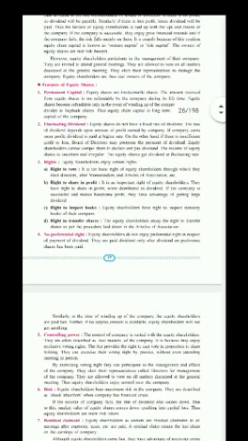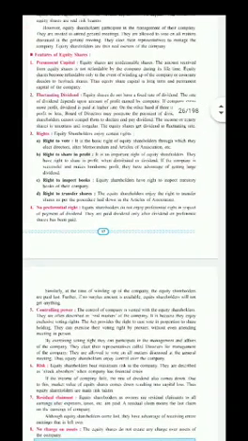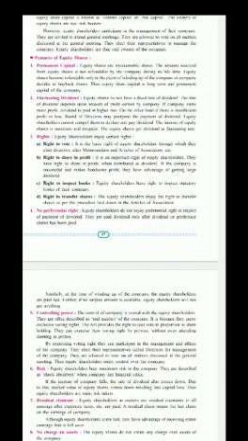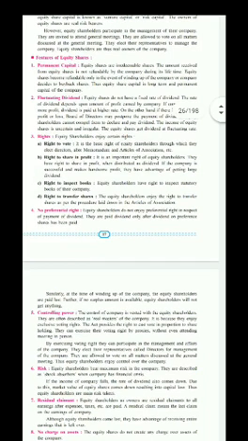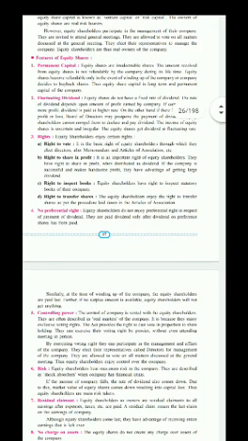Third point is rights. Equity shareholders have certain rights. First, right to vote. It is a basic right of equity shareholders that they can vote in the company's meeting. Their voting is essential in case of electing directors and changes to alter the memorandum and articles of association. In this case, they can give their opinion. Second, right to share in profit. It is an important right of equity shareholders. They have the right to share in profit by way of dividend. If the company is successful and makes good profit, they have the advantage of getting a larger amount of dividend.